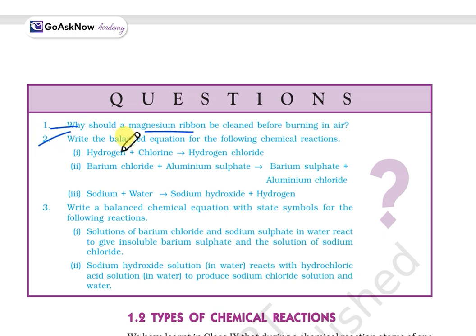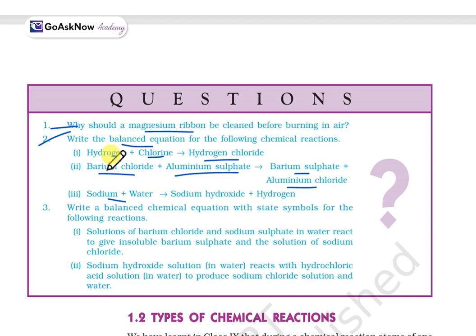Second is, write the balanced equation for the following chemical reactions. Here we have hydrogen and chlorine, and we are getting hydrogen chloride as a product. We know that these are the reactants, and after the arrow, in the RHS part, whatever we are getting is a product. Second one is barium chloride and aluminum sulfate, and then we are getting barium sulfate and aluminum chloride. And the third one is sodium and water, giving sodium hydroxide and hydrogen.